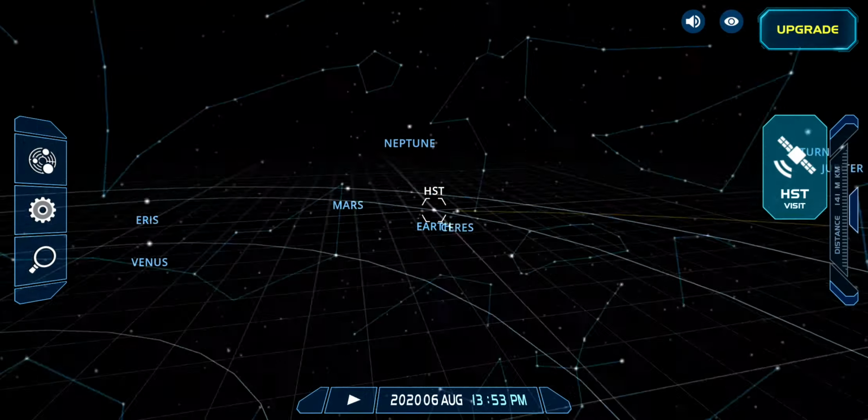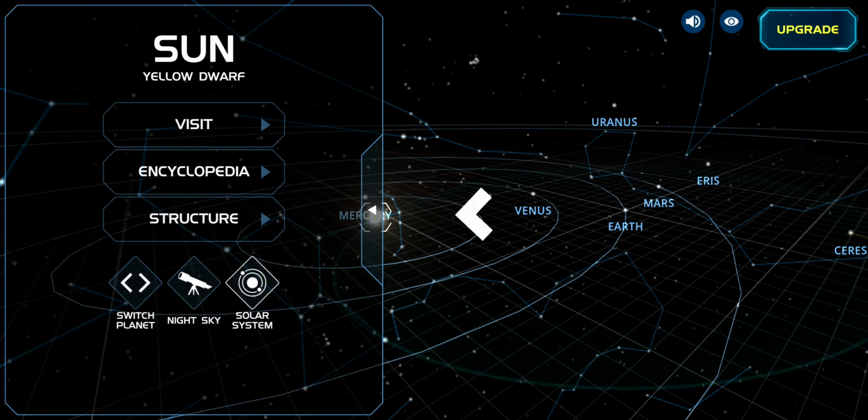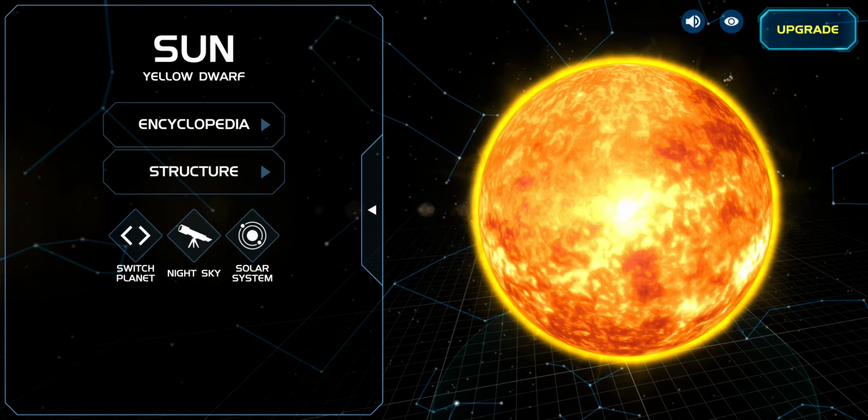Okay guys, I was just saying that let's explore our sun. We are visiting towards it. The sun is a yellow dwarf. Scientists have discovered that.